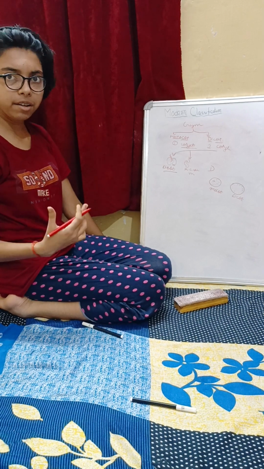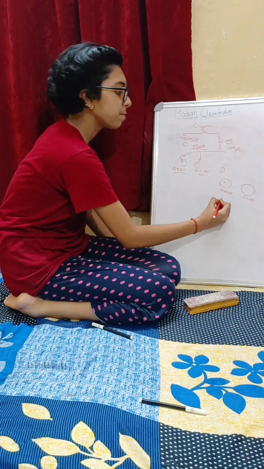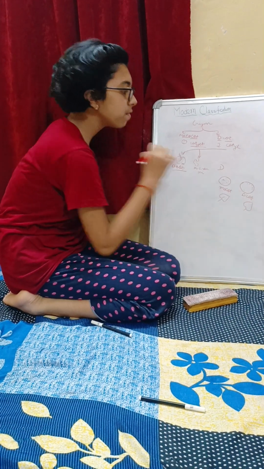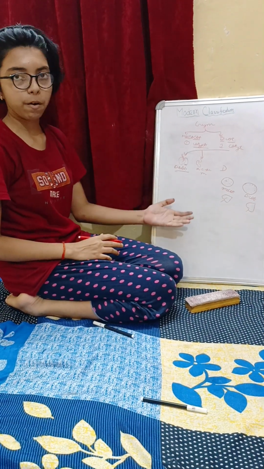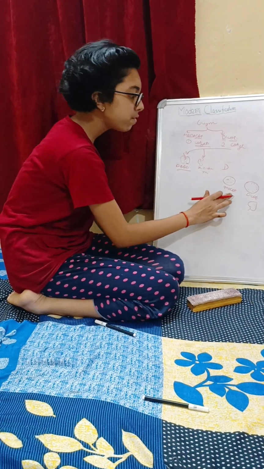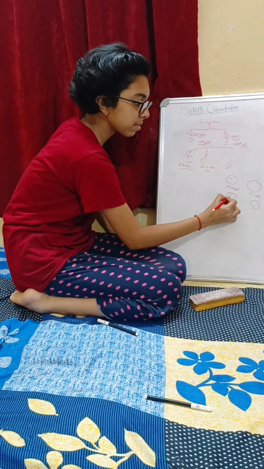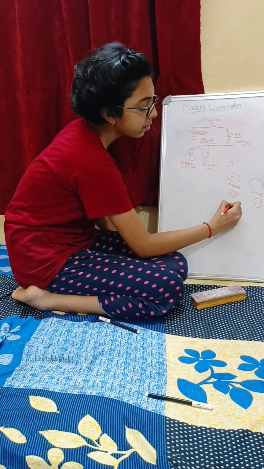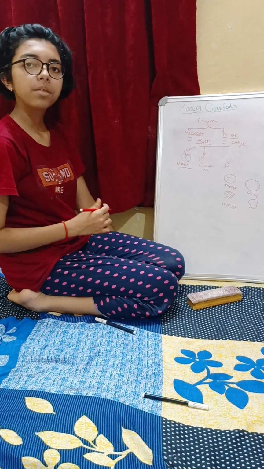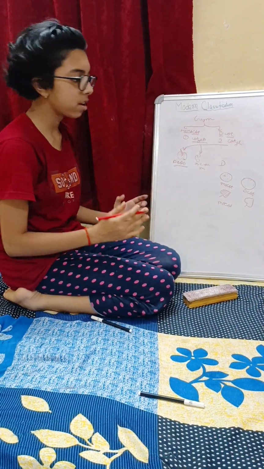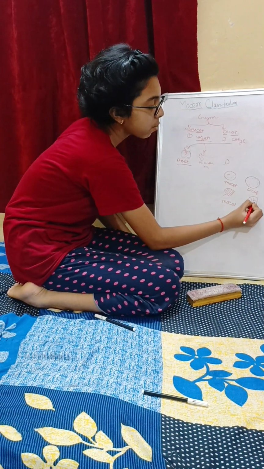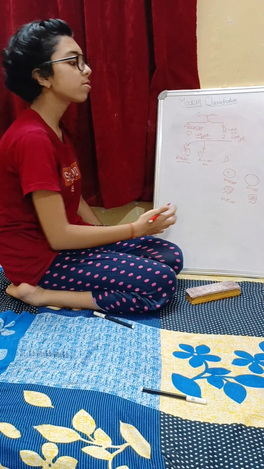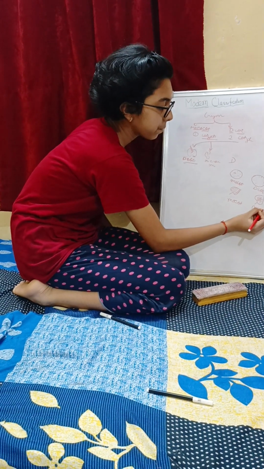The second way we can identify is by looking at the leaves. This is the easiest way to find out if the plant is a monocot or dicot. If the plant's leaf has parallel venation, then it will be monocot. And if the venation is net-like and reticulate, then it is called dicot.